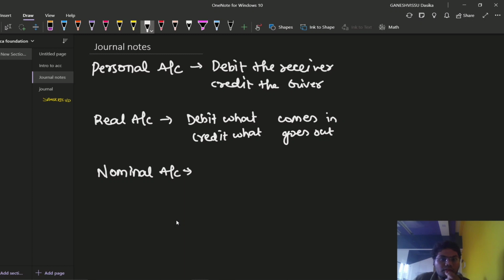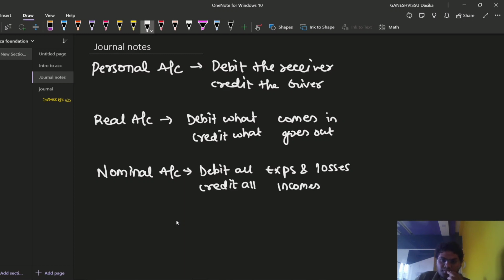Nominal account rule: debit all expenses and losses and credit all incomes and gains. These are the three golden rules of accounting.